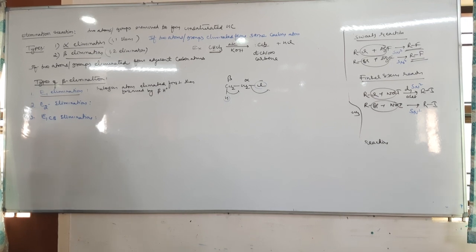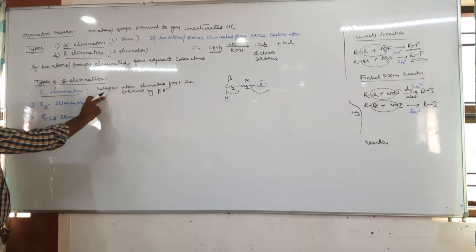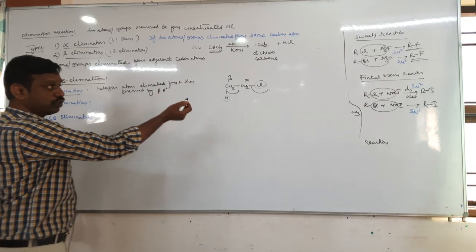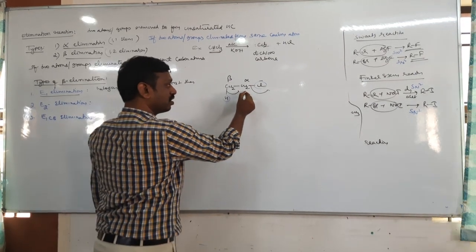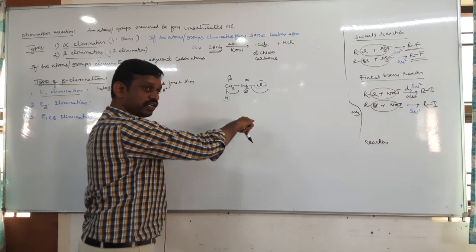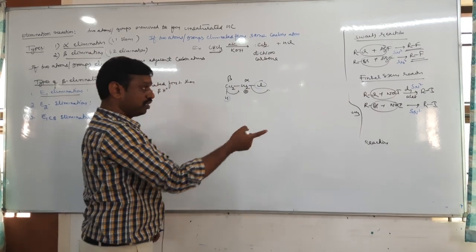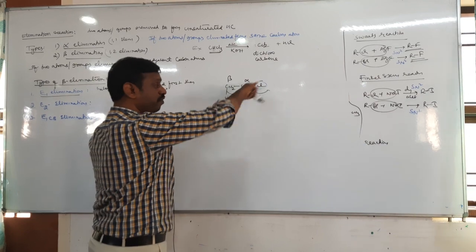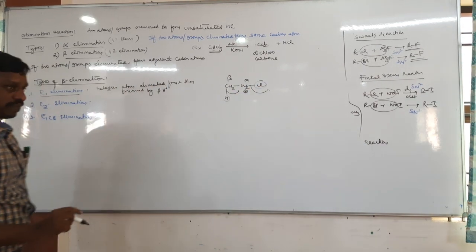When the halogen atom is eliminated first, what do you get? A carbocation. You will get a carbocation first here, like SN1. The next is elimination of the beta proton. That mechanism is studied separately.